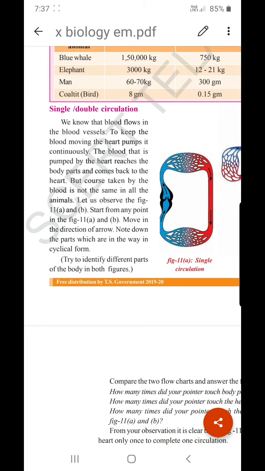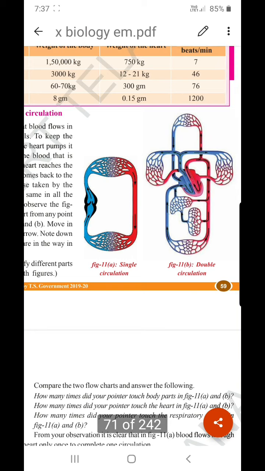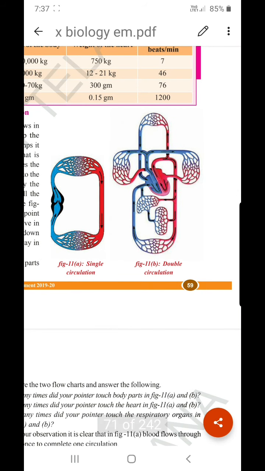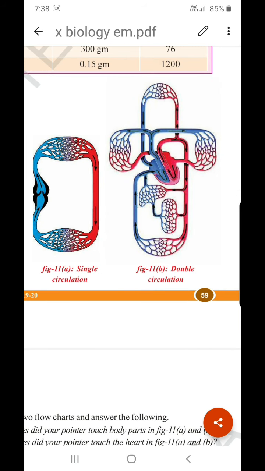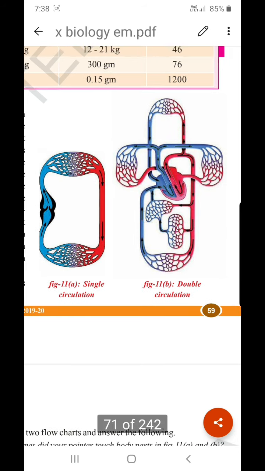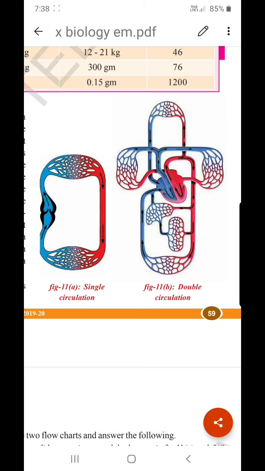Today, let us see a small section from class 10th biology textbook, Telangana government textbook. So, there is a picture here. This is the picture which shows the difference between single circulation and double circulation. We all know that the circulation of blood takes place with the help of the heart. Heart plays vital role in pumping the blood into different organs of the body.